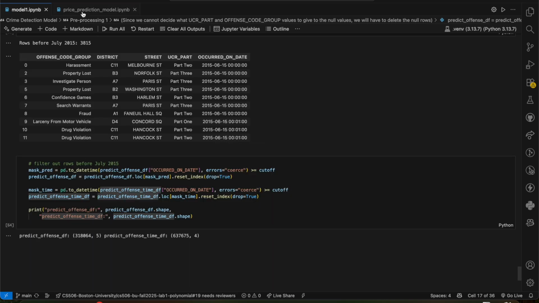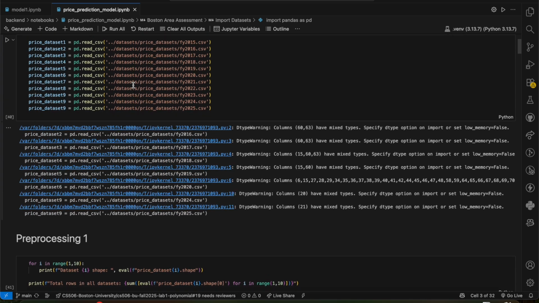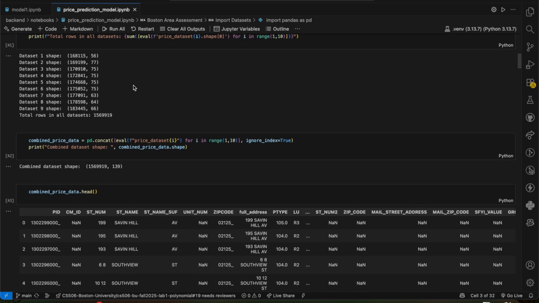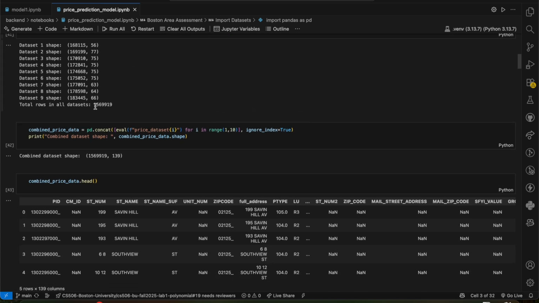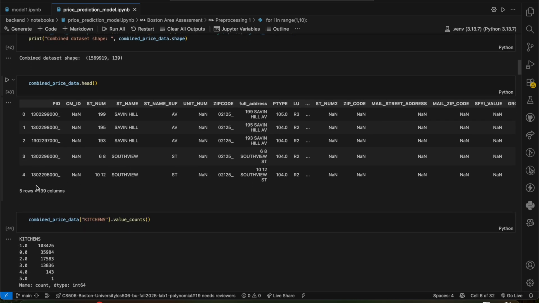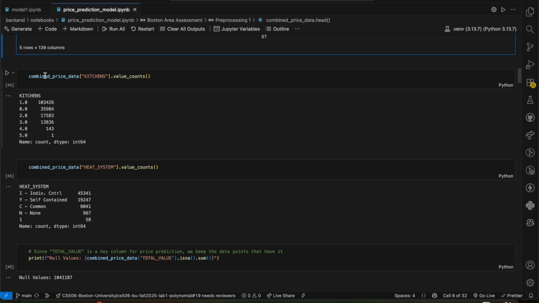All right, now moving on to the price prediction model. First of all, we combine 10 years of data again, and we get a total of 1.5 million data points, which is pretty decent. If we see here, we have 139 columns, and the majority of them are not really needed. So we check which ones would be useful.